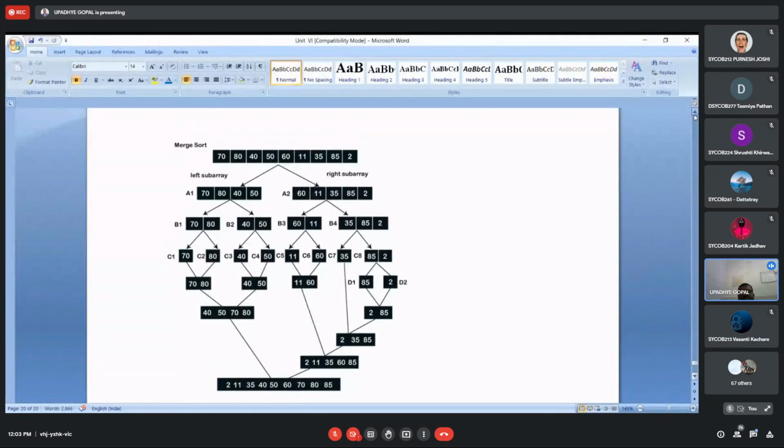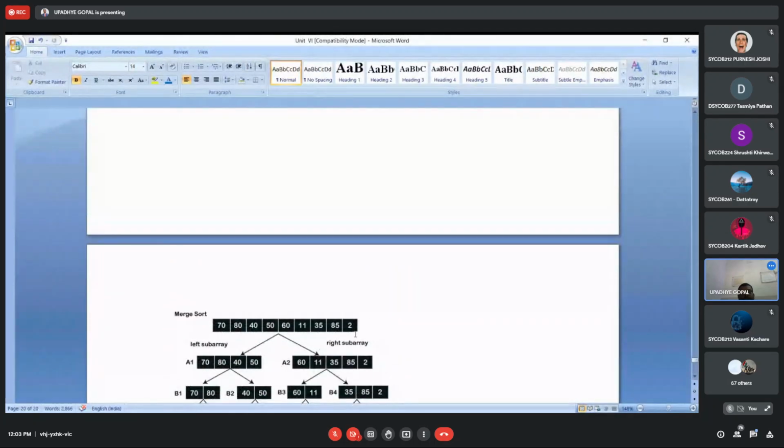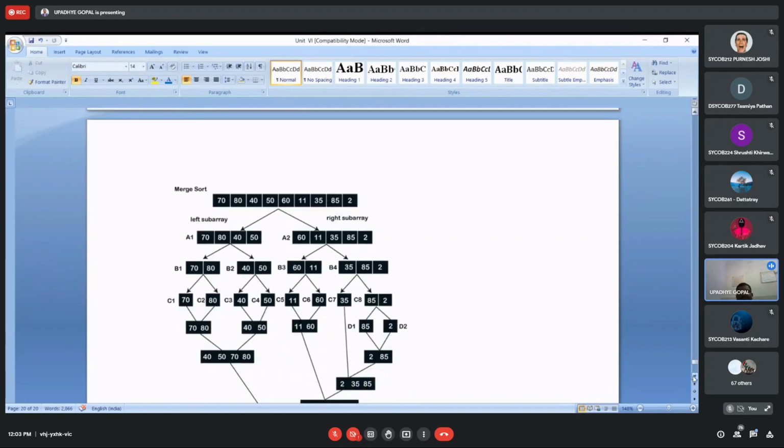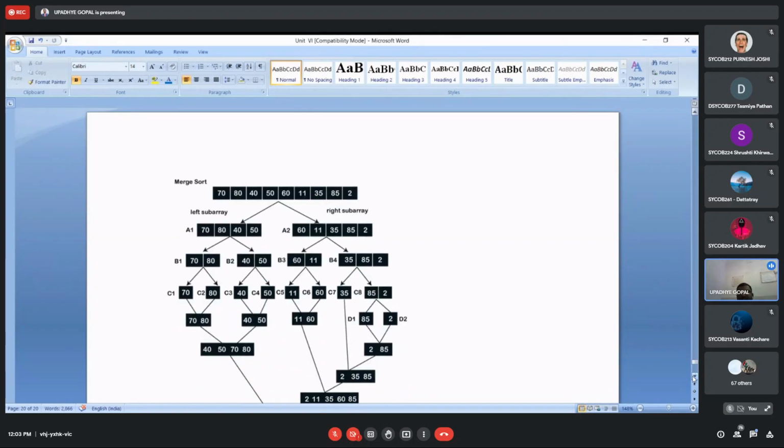There are 6 steps associated with this algorithm. And one more example you can try on your own: 70, 80, 40, 50, 60, 11, 35, 85, and 2. Take these elements and try to solve the example in the same way, or adopt any way. I don't have any objection.